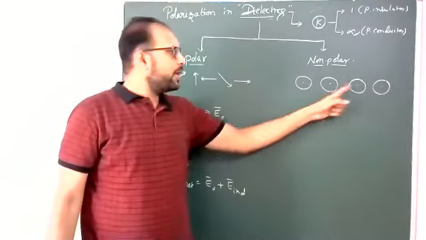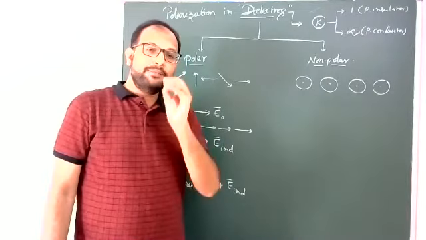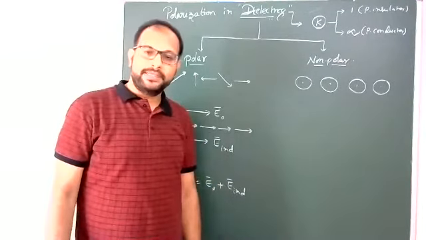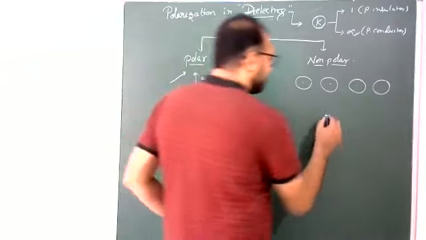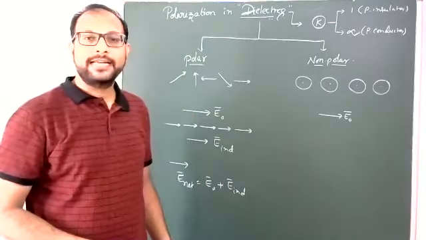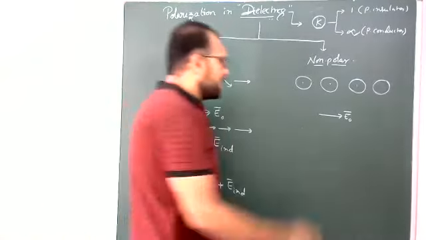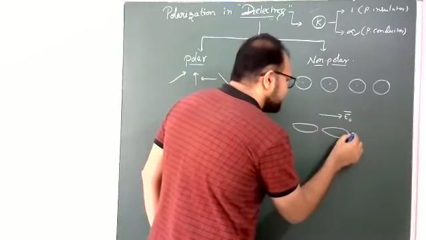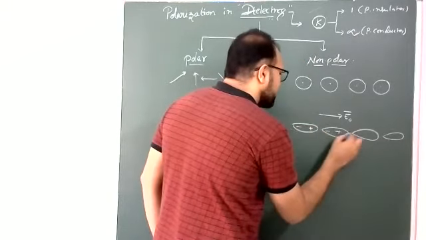Now come to non-polar dielectric material, where molecules are spherical. That means positive charge and negative charge coincide. There is no permanent dipole moment in the absence of an electric field. Now I apply the electric field. Due to this external applied electric field, these molecules are stretched. After stretching, the molecules become like this: negative, positive, negative, positive.